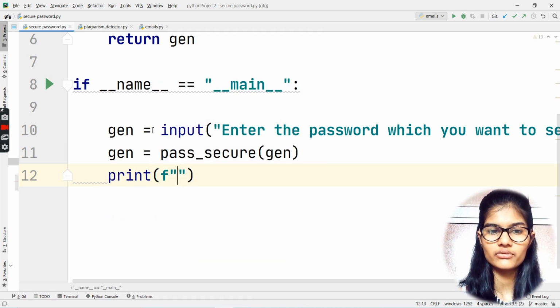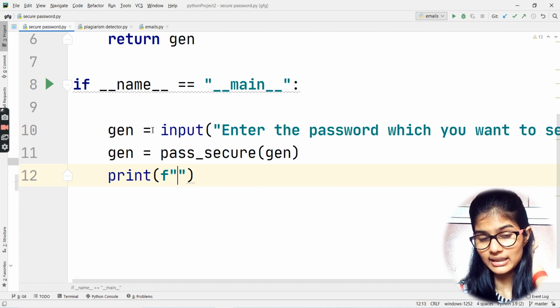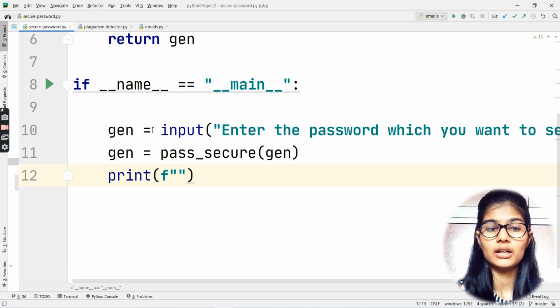Now here I'll be using f-strings. What are f-strings? Let's say you have some values stored in a variable, and you want those values to be placed in between your print statement, in the output. Instead of using the format function, you could use f-strings. F-strings allow you to embed variable values in between your sentences. You could do this very easily.